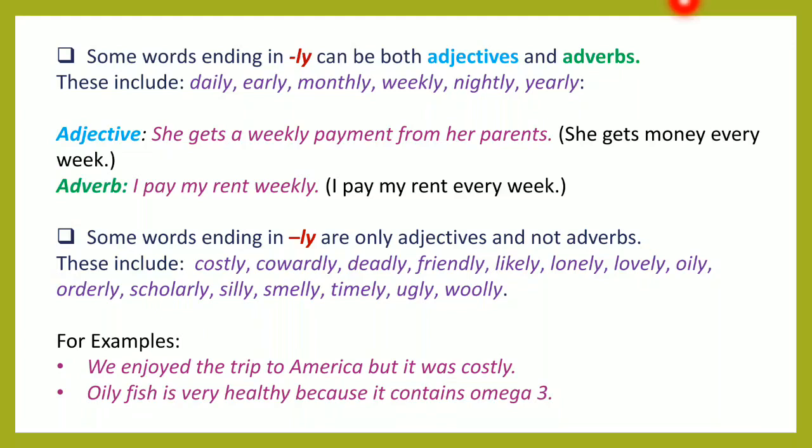So here the word weekly is working as an adjective. But if we say I pay my rent weekly, here the same word weekly is modifying the verb pay. So it is working as an adverb.